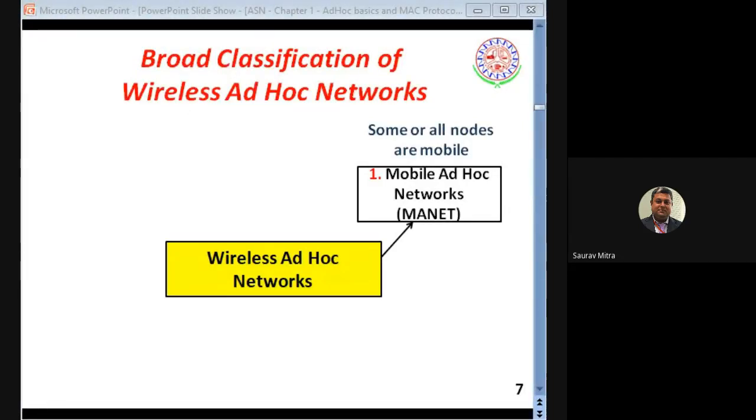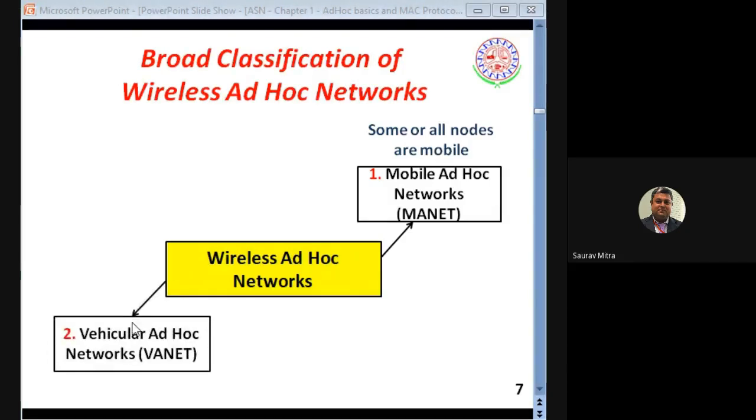The most widely used wireless ad hoc network is MANET. And this mobile does not mean mobile phone. This mobile means movable. The feature is written here. You can see some nodes or all nodes in the network are mobile or movable. Again, I am telling you, mobile does not mean mobile phone. Mobile means movable. So this is the first type of ad hoc network, which is called MANET.